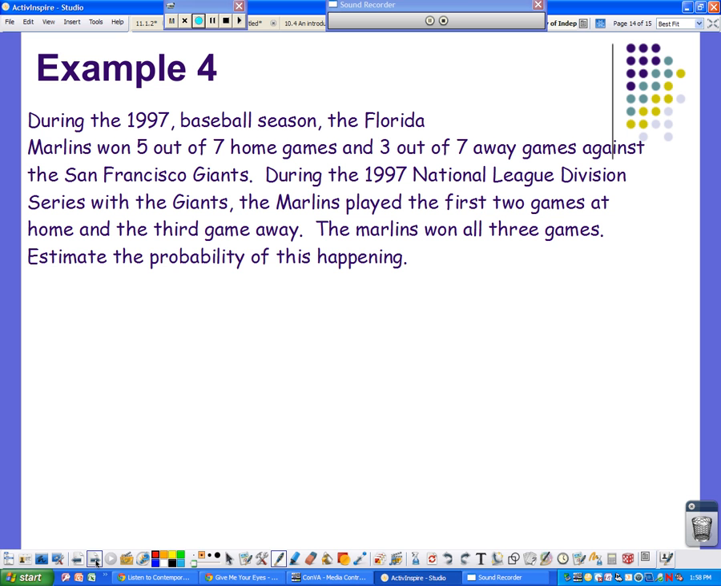And we know that the first 2 games were at home. So in other words, the probability they were going to win the first game was 5 out of 7. Times, there's no or in there, the probability they won the second game, home game, was also 5 out of 7. And then they went away, and there's that word and, so it means we're going to multiply. Then we're going to win 3 out of 7. And then we simply multiply. 5 times 5 times 3 gives me 75. And 7 times 7 times 7 gives me 343.